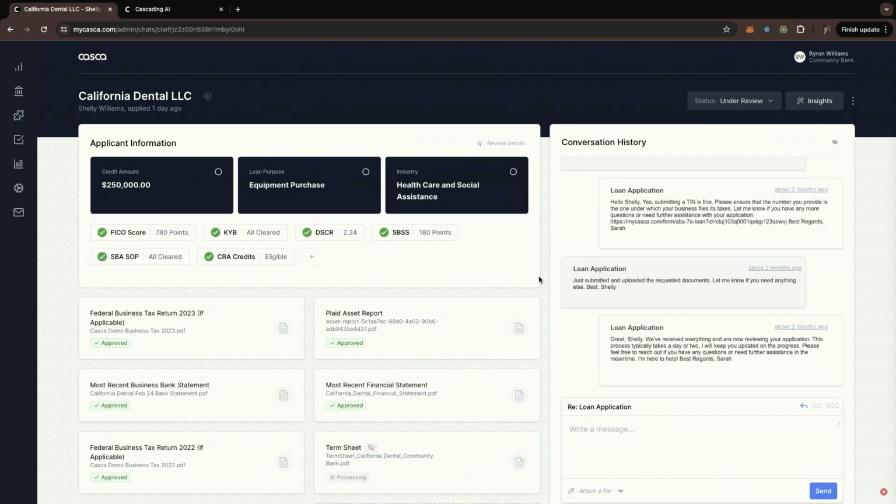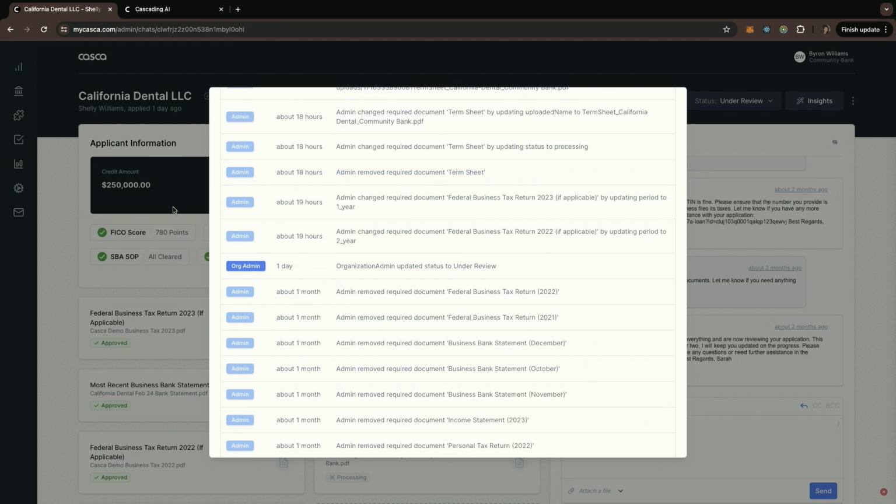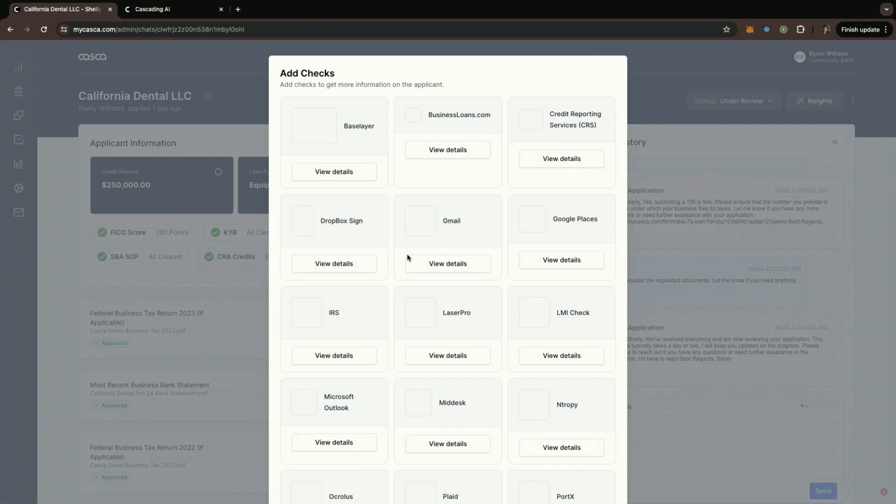We do it all for that magical moment where on a Monday morning a loan officer logs in and instead of seeing an empty loan file, they see a completed loan file with the name of the business in the top left, the name of the borrower below. If I click here, I see a full audit log of anything that has happened on this application. Here I can see this is a $250,000 loan application for an equipment purchase. We already pulled a tri-merge credit report, a KYB report, as well as many other checks from the more than 40 integrated third-party data providers.